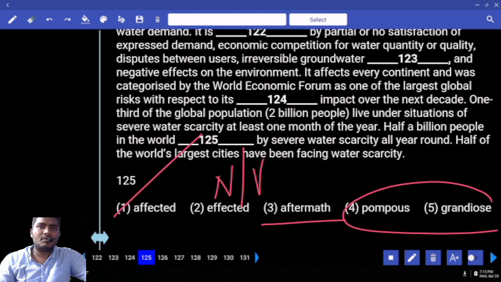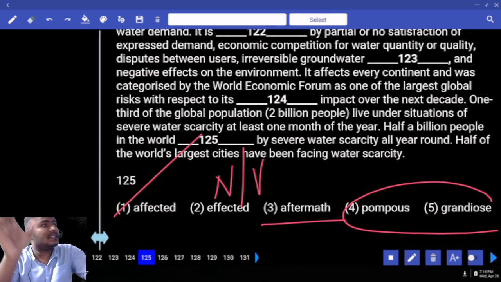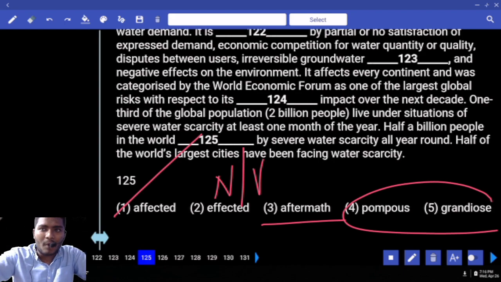Another two words, synonyms to each other. What are they? Pompous. Do you know pompous language? Pompous language or grandiose language. Do you know eloquency? Eloquency. Do you know elocution? Elocution at least. When did you hear this? In your colleges, schools, you have an elocution competition. Elocution means what? Speech competition. Elocution in the sense competition.